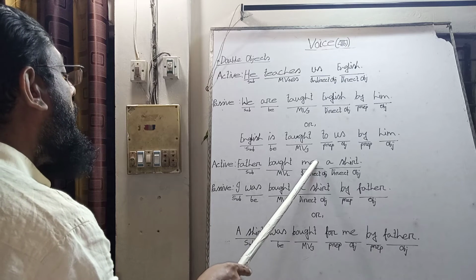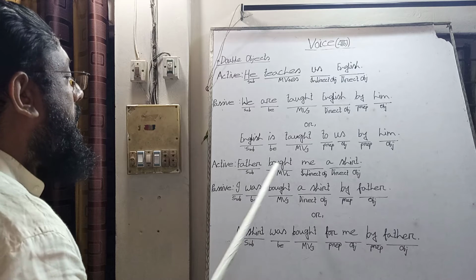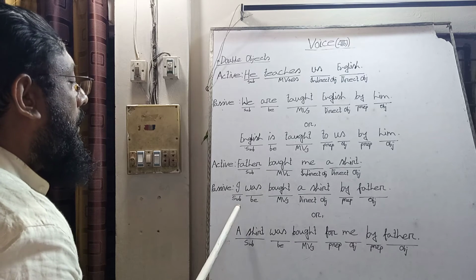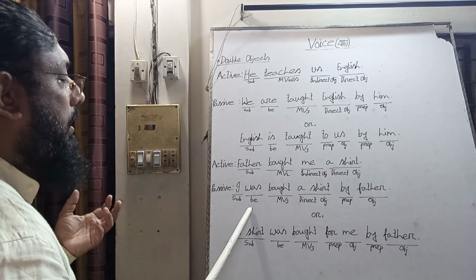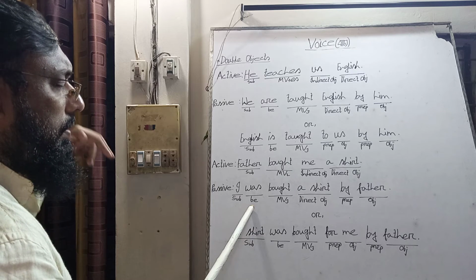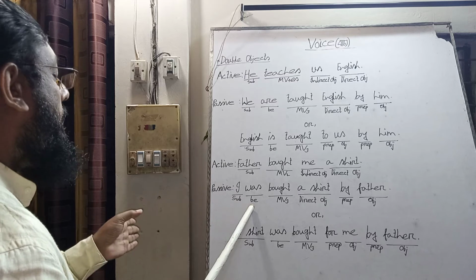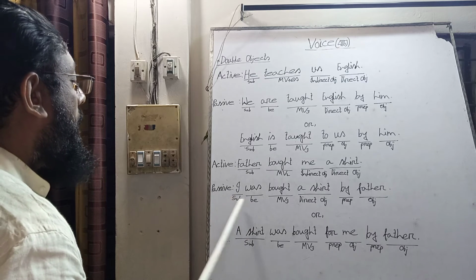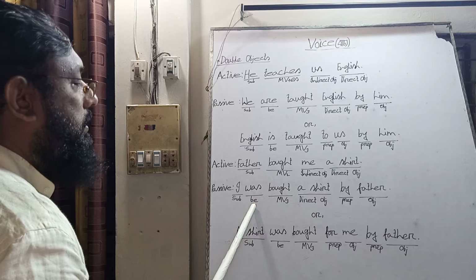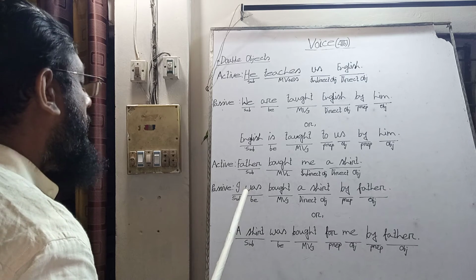So me will be the subject in the passive voice, I, and it is past indefinite tense. So there will come was or were, and was is used in the past tense with all third persons and all singular number. So we have used was as the auxiliary verb and be verb. It is the be verb.